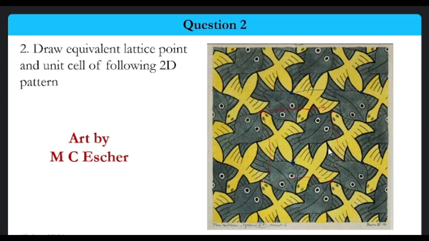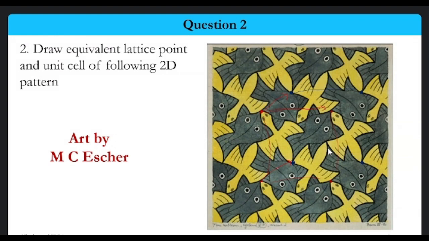If I go by a distance in this particular direction, and from here I go in the same direction by the same amount, I will get the same positions again. So wherever I go, considering the lattice, all the lattice points are translationally equivalent to each other.